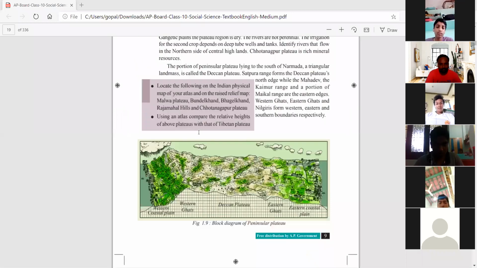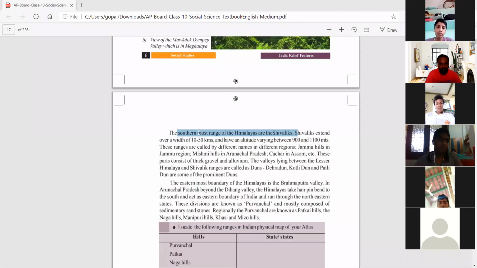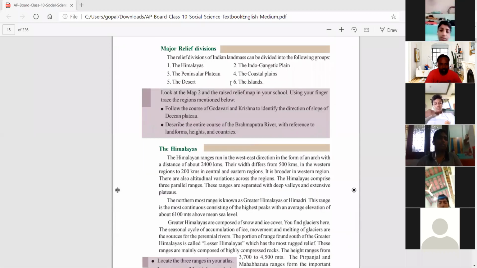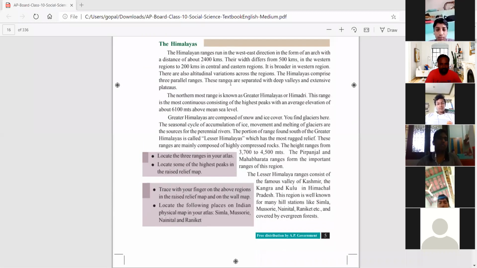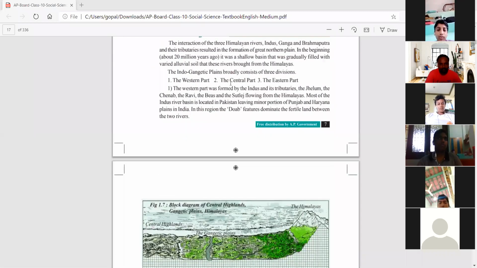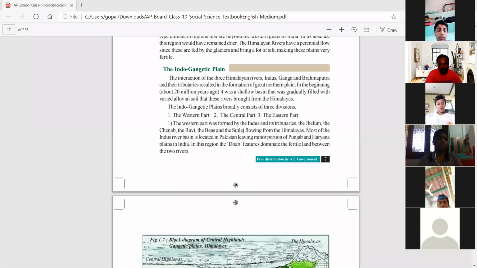Here the Indo-Gangetic plains are there, below the Himalayas. So this is the Indo-Gangetic plains.